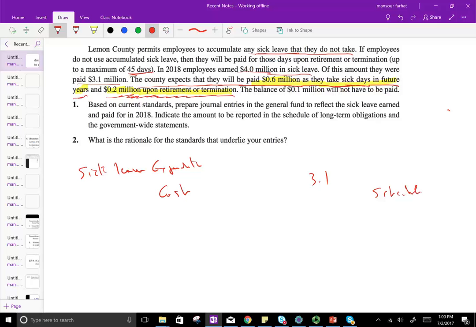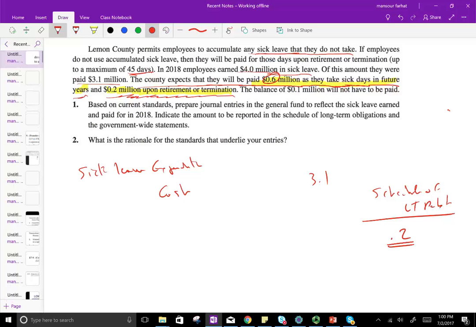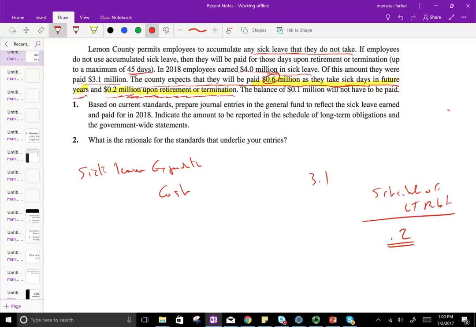We're going to put it on the schedule of long-term debt. So on the schedule, we're going to record 0.2 million. Why? Because those amounts will be paid once the employee retires or is terminated. The 0.6 is an expectation. We just don't record the expectation. So this is what we do. Based on the current standard, prepare the journal entries for 2018. Indicate the amount to be reported on the long-term obligation. It's 0.2 on the long-term obligation.